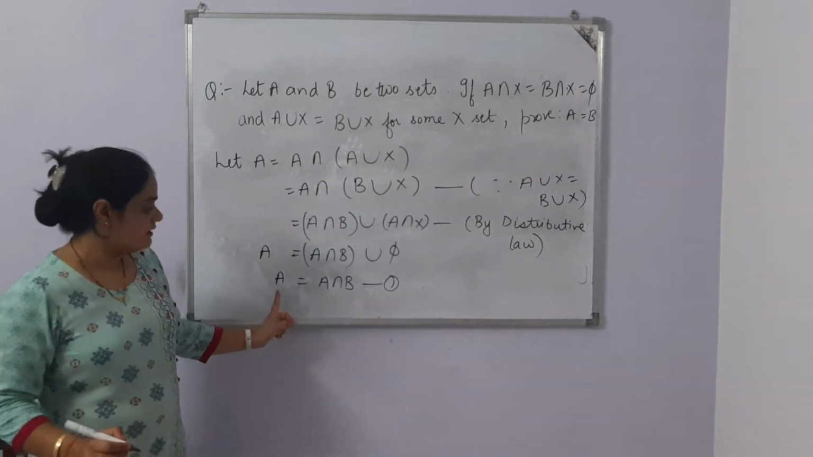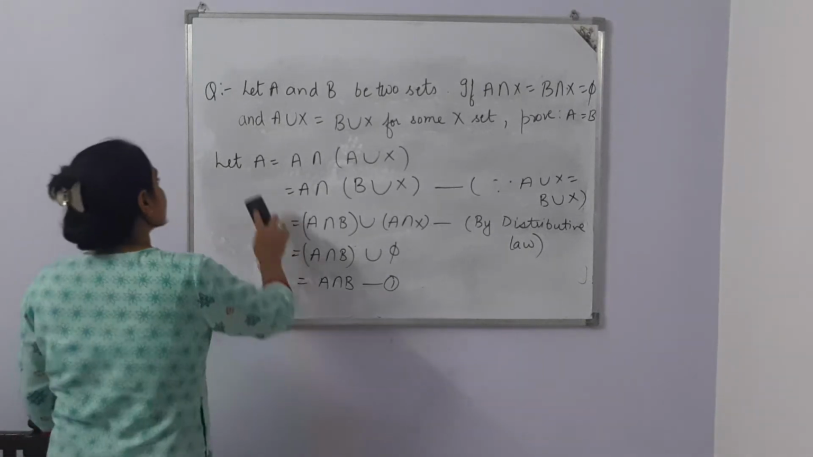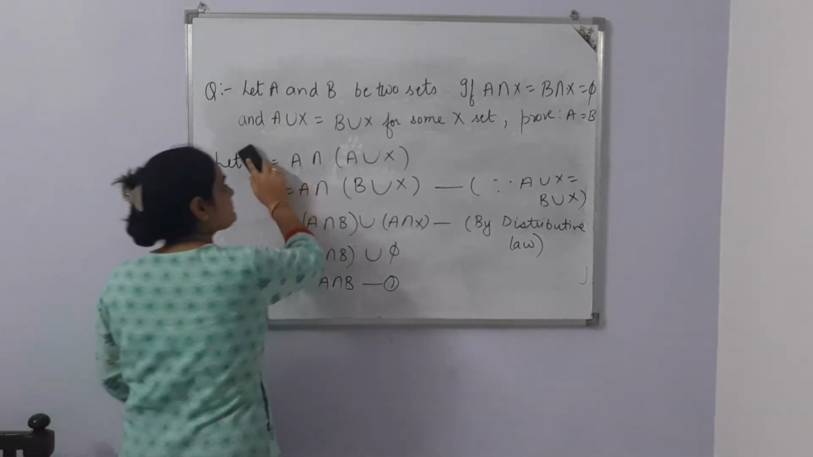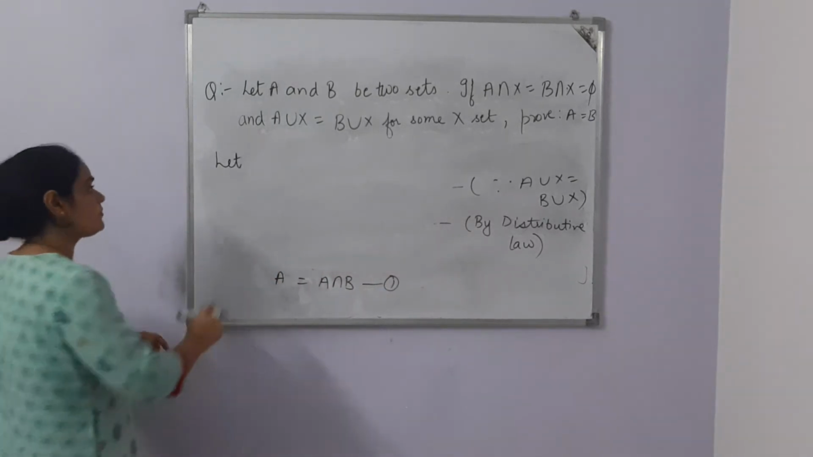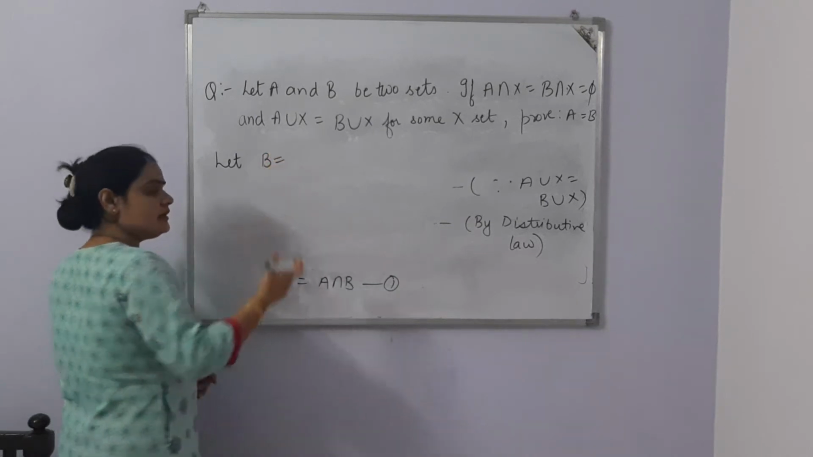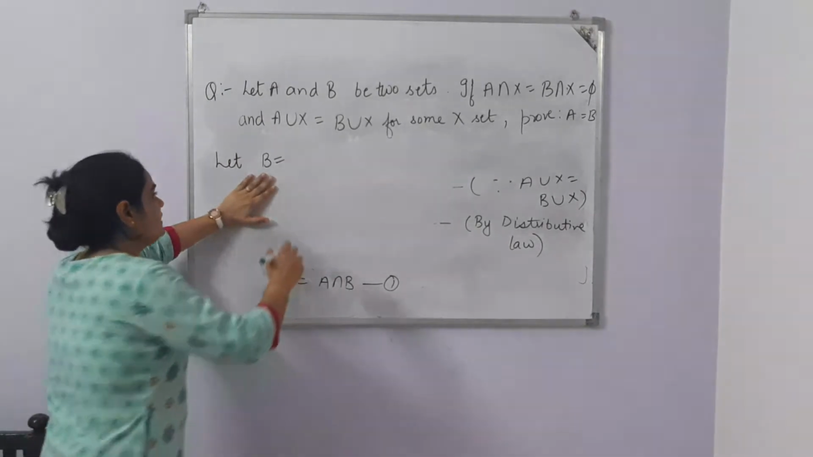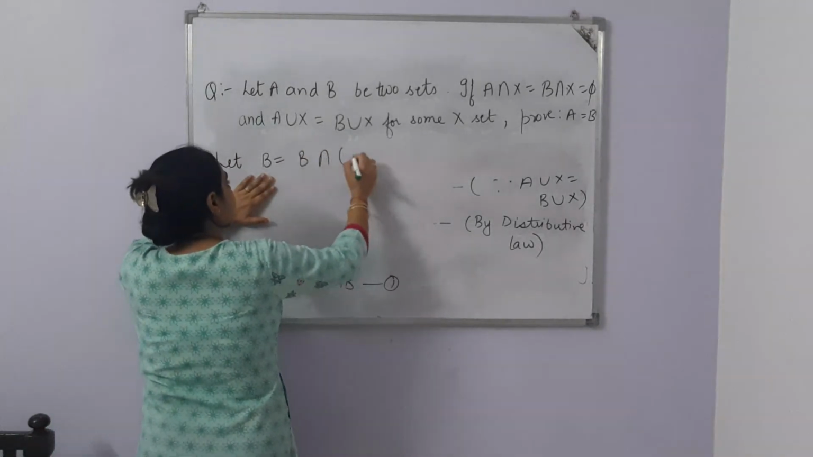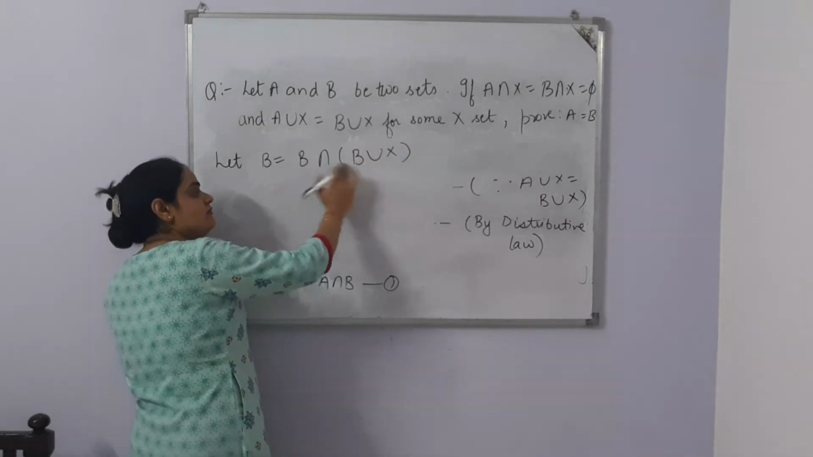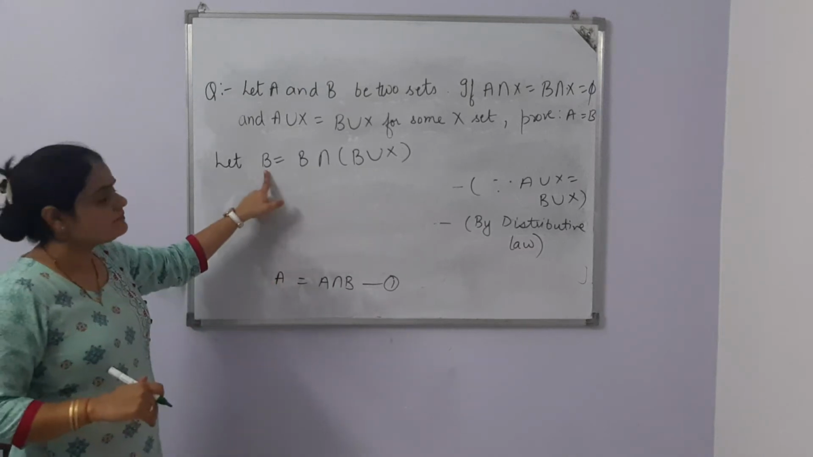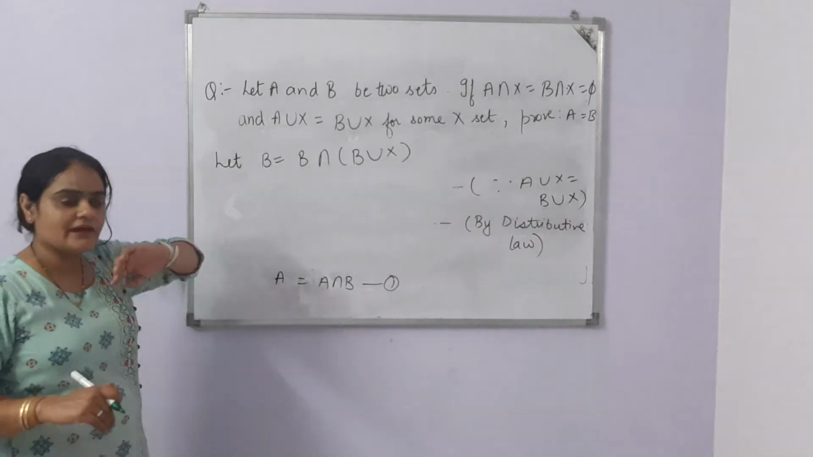Now take it as 1. Here we have proved A is equal to A intersection B. Now in the same manner we'll take B. We need to prove A is equal to B. Now we have to take set B. What is B? B is equal to B intersection B union X. Of course, this is the bigger set, this is the B set. So when we want to take common, of course B set will come. The same result that we applied for A, the same result will apply for B.